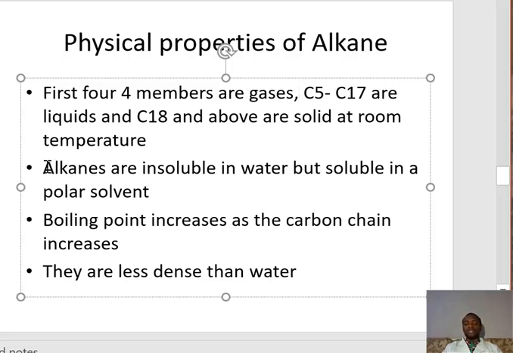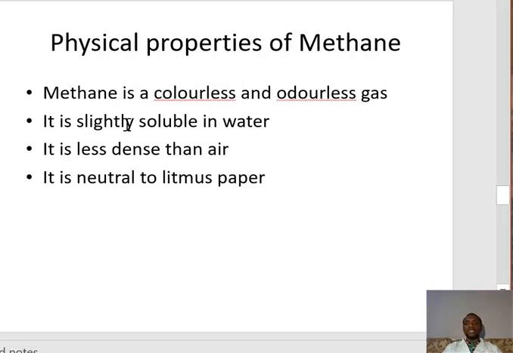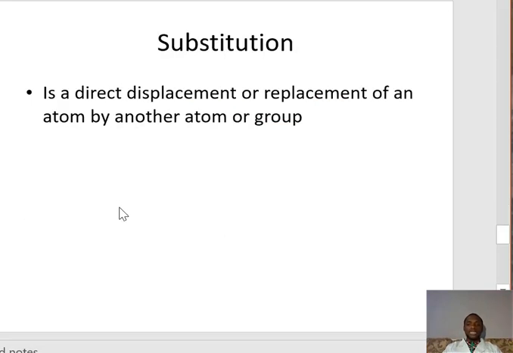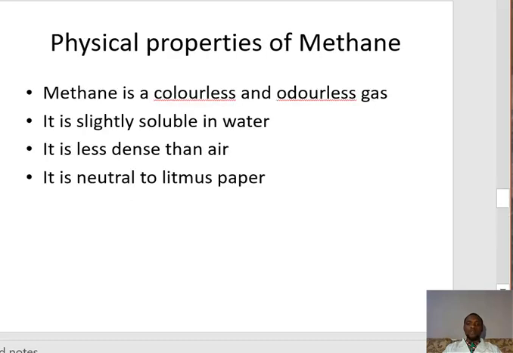But in questions, sometimes they do ask about a particular member, the simplest member of the family. The simplest member of the alkane family is methane. So we are going to look at the physical properties of methane. First of all, methane is a colorless and odorless gas. It is slightly soluble in water. It is less dense than air. It is neutral to litmus paper. That is the properties of methane.